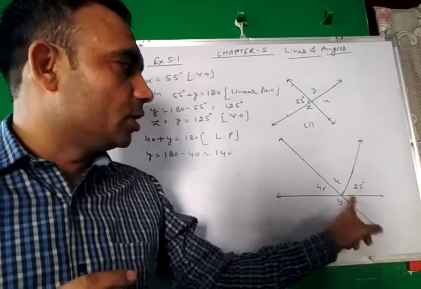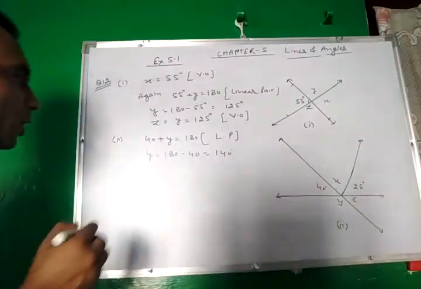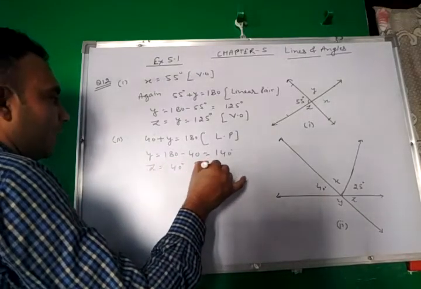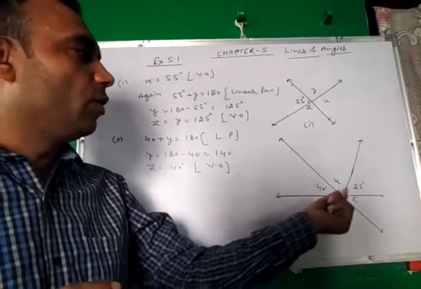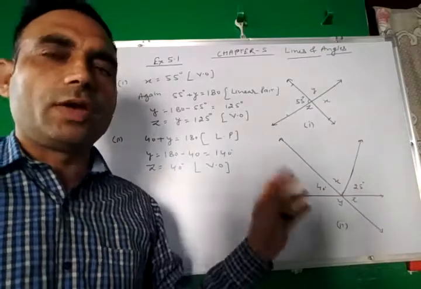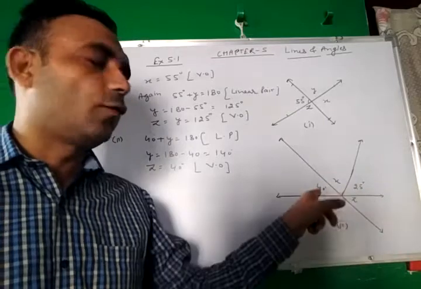Again 40 and z are vertically opposite. So z is equal to 40 degrees, by the reason of vertically opposite angles. Now x remains. 40, x and 25 are the angles made at one point on the same side of a line.